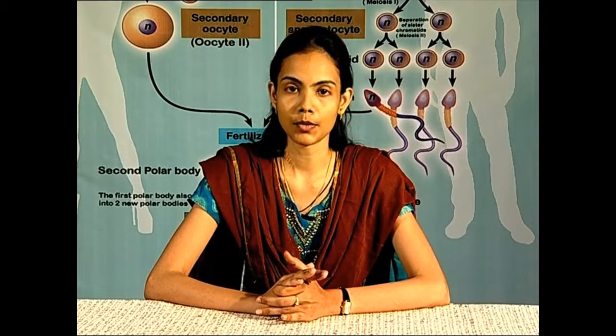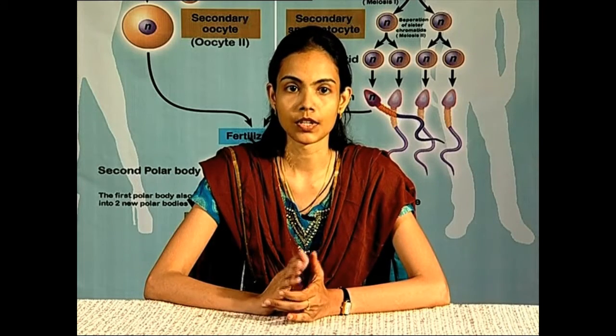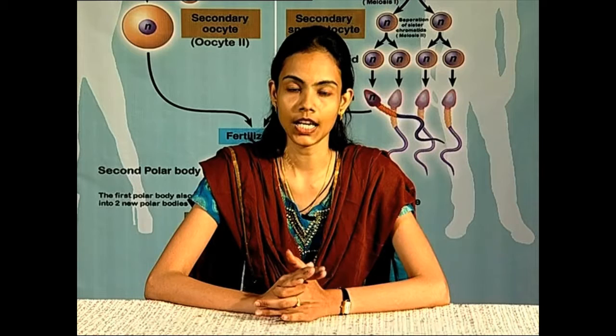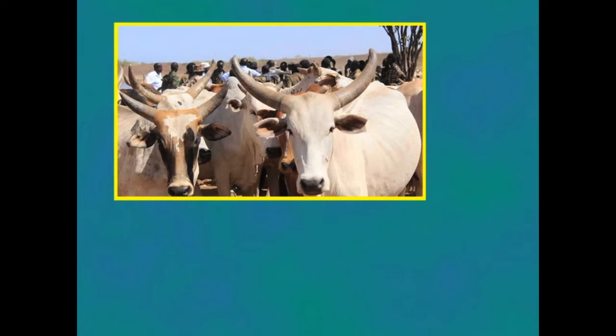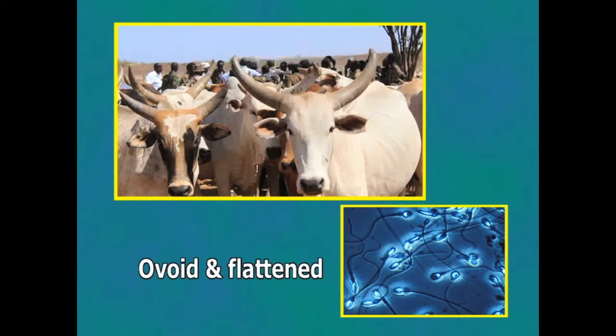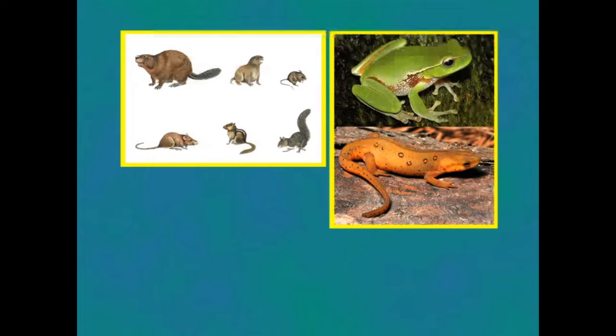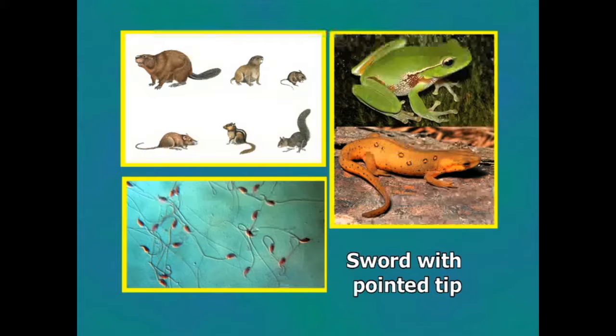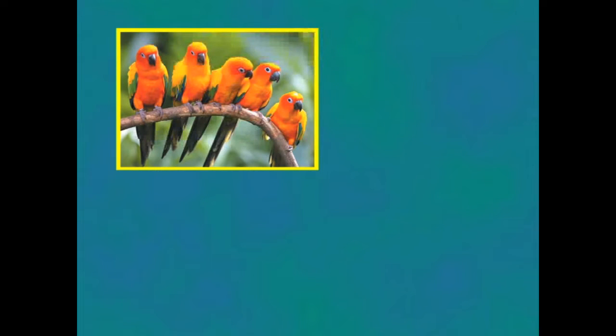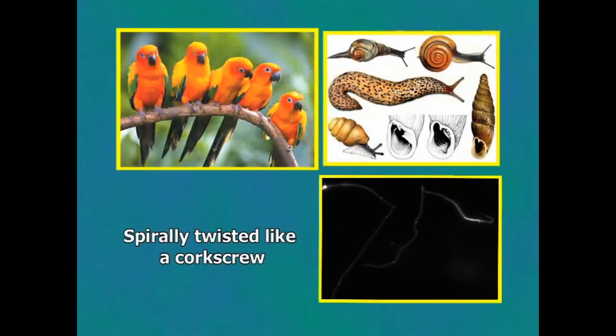The head of the spermatozoon assumes different shapes in different animals. Man and bull: ovoid and flattened. Rodents and amphibians: sword-like with a pointed tip. Birds and some mollusks: spirally twisted like a corkscrew.